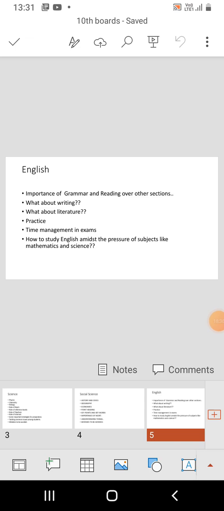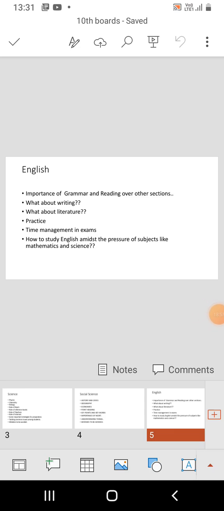Then English. The importance of grammar and reading over other sections. Actually, grammar and reading sections are more important. Some critical questions may come in comparison to your writing and other sections.